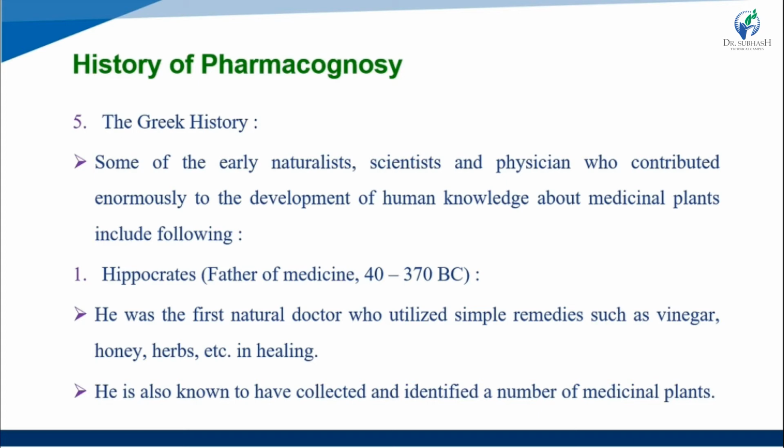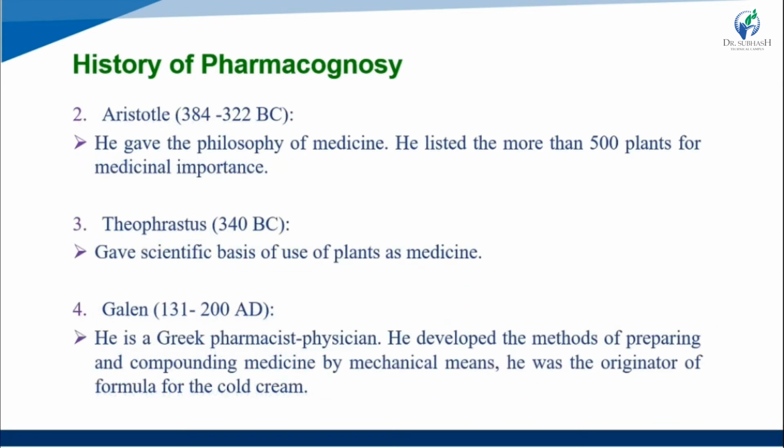Okay, he is also known to have collected and identified a number of medicinal plants. Then the second one is Aristotle, whose time period was 384 to 322 BC, before Christ. Okay, so he gave a philosophy of medicine.